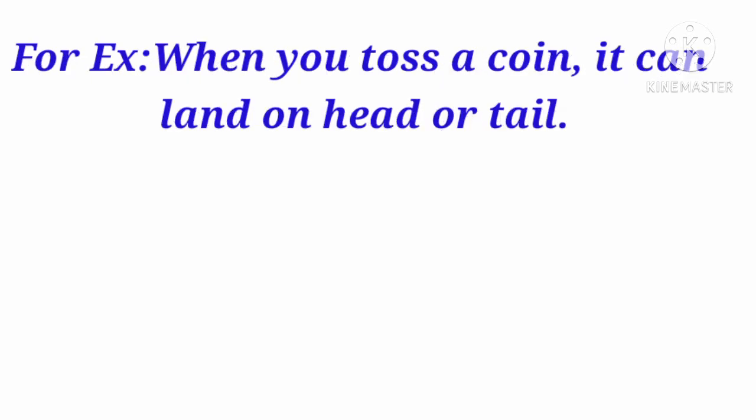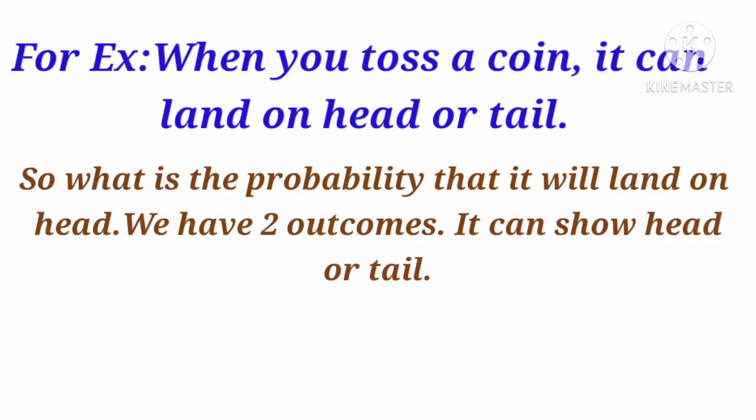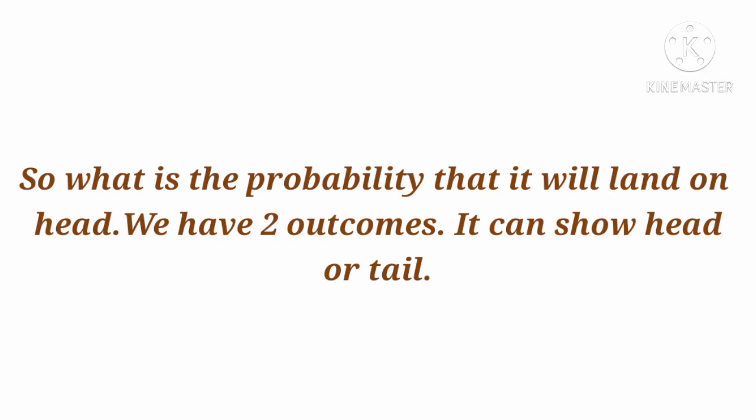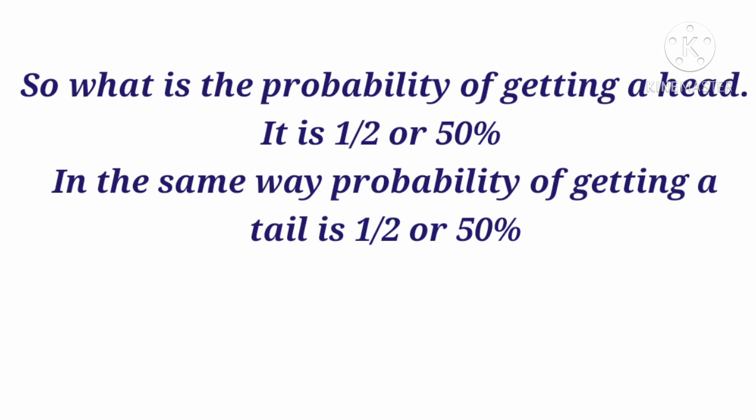For example, when you toss a coin, it can land on head or tail. So what is the probability that it will land on head? We have two outcomes. It can show a head or a tail. So what is the probability of getting a head? It is 1 over 2 or 50%. In the same way, the probability of getting a tail is 1 over 2 or 50%.